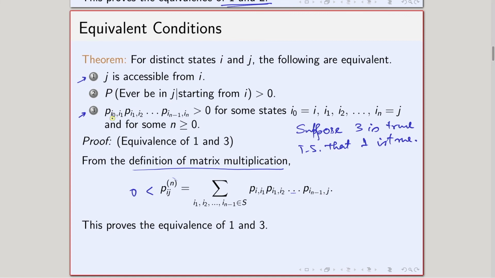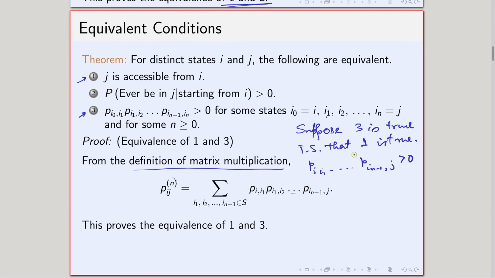Now, 3 is true, that means that there exists at least one set of i1, i2, ..., i(n-1) such that this quantity is greater than 0. That is what the third statement says.